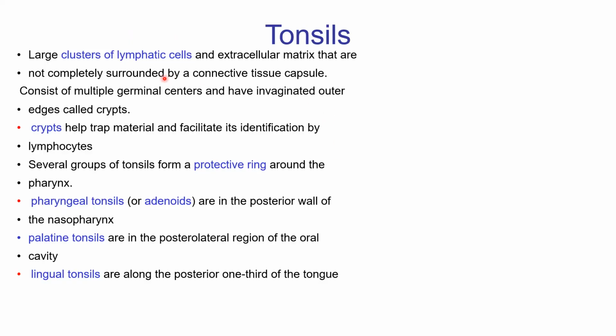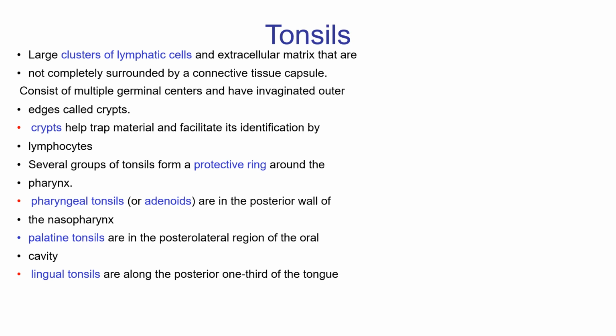Now tonsils. Tonsils are a large cluster of lymphatic cells in extracellular matrix that are not completely surrounded by a connective tissue capsule, consist of multiple germinal centers, and have an invaginating outer edge called the crypts. The crypts help trap material and facilitate its identification by the lymphocytes.